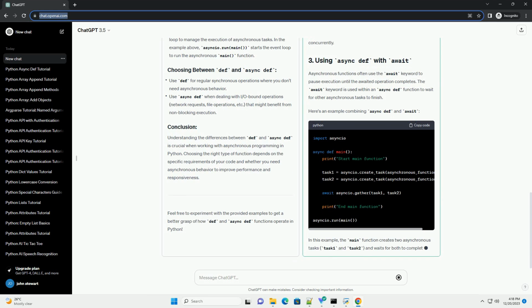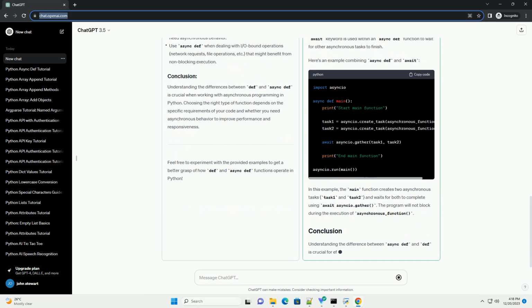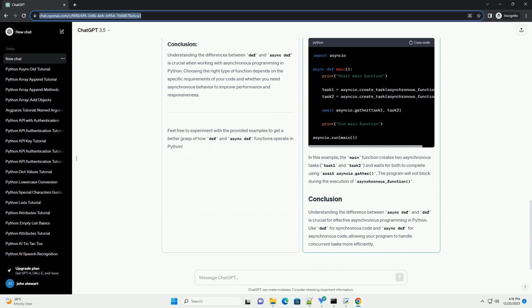In this example, the greet function is synchronous. When greet("Alice") is called, it executes synchronously, and the program waits until the function returns the result. The async def keyword is used to define an asynchronous function. Asynchronous functions enable non-blocking behavior, allowing the program to continue execution while waiting for I/O operations, like reading from a file or making network requests, to finish.